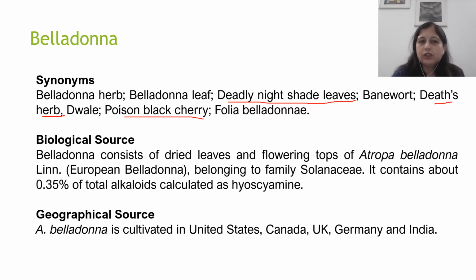The biological source of belladonna is that it consists of the dried leaves and flowering tops of Atropa belladonna, also known as the European belladonna, belonging to the family Solanaceae. On an average, it contains not less than 0.35% of the total alkaloids, calculated as hyoscyamine, which is the main chemical ingredient. Atropa belladonna is basically cultivated in the United States, Canada, UK as well as Germany.